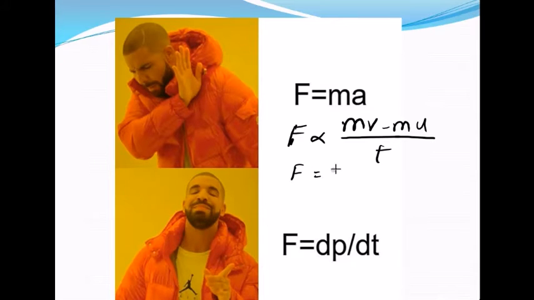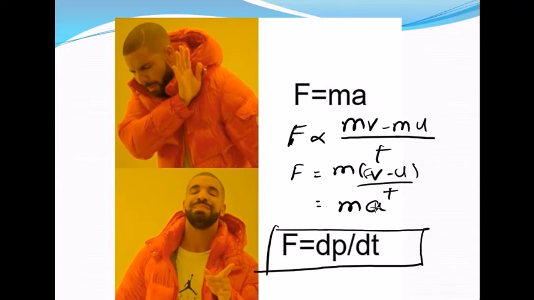If we keep m common, m into (v minus u) upon t, and (v minus u) upon t is nothing but acceleration. But basically it should be treated like this: rate of change of momentum is equal to force.